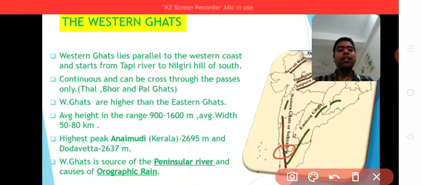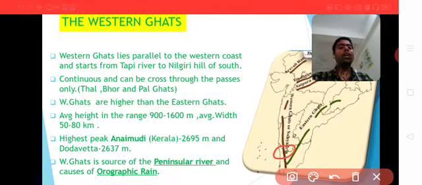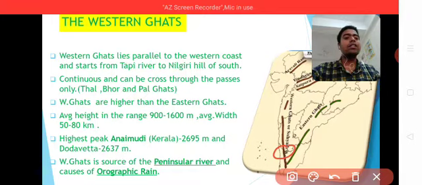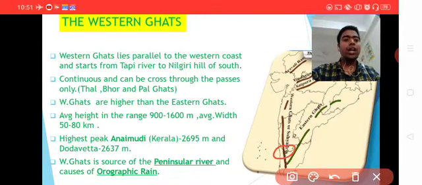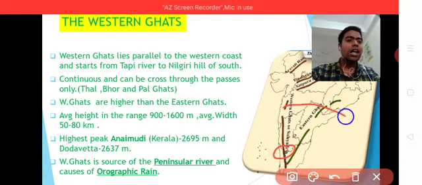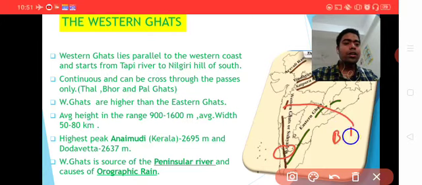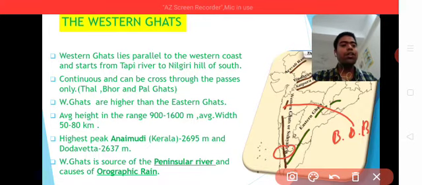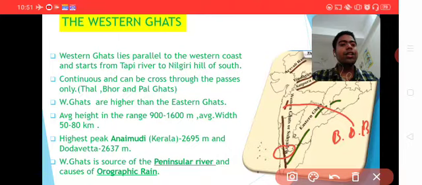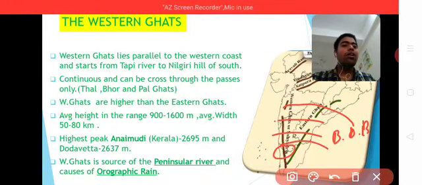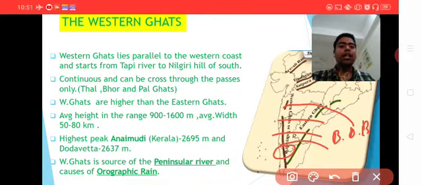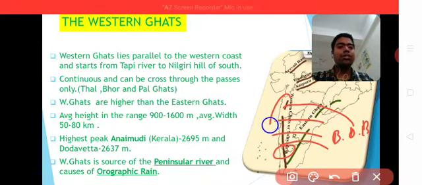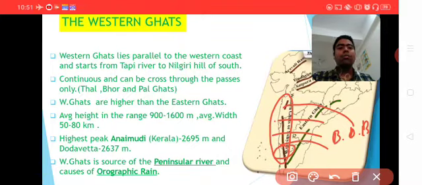The Western Ghat is the source of peninsular rivers and causes orographic rain. In our country, most peninsular rivers such as Narmada, Godavari, Krishna, Kaveri are sourced from the Western Ghat and drained into the Bay of Bengal. So the Western Ghat is the main source of peninsular rivers, and it causes orographic rain.